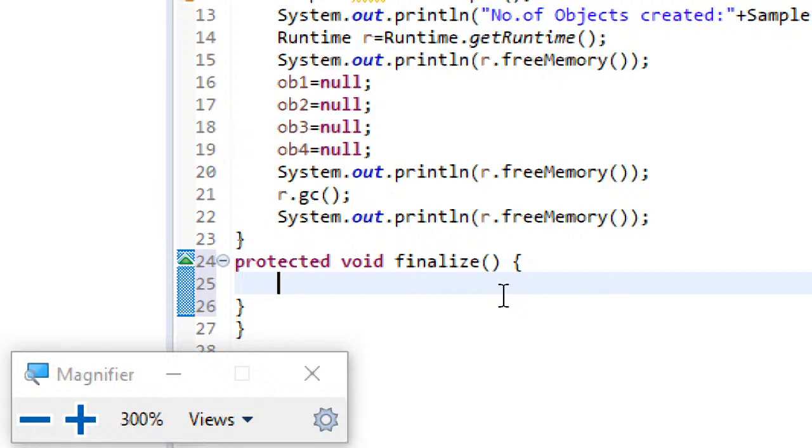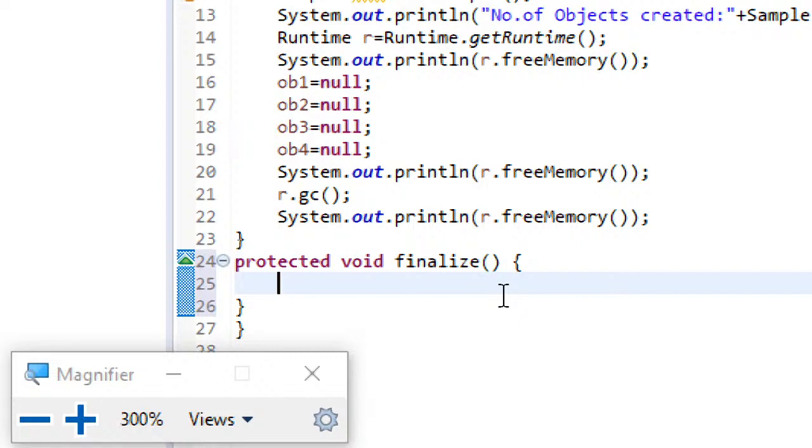Because even without your knowledge, if the JVM runs the garbage collector and chooses your object to be destroyed, when your object is about to be destroyed, this finalize method will be executed, so that all the close operations and resource release operations are successfully performed, and only then will your object be completely erased from the heap.